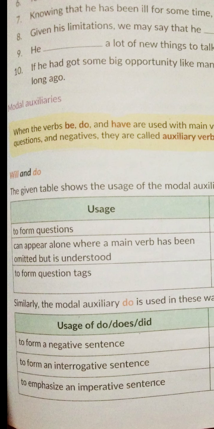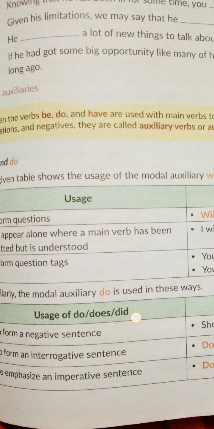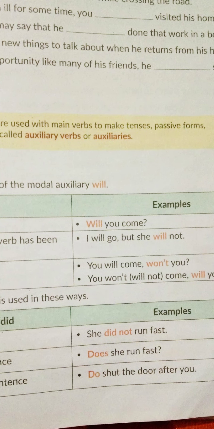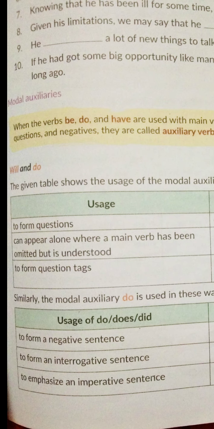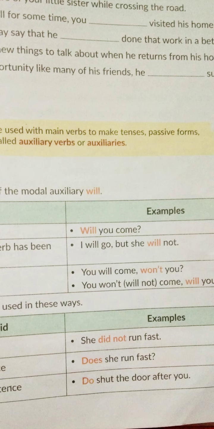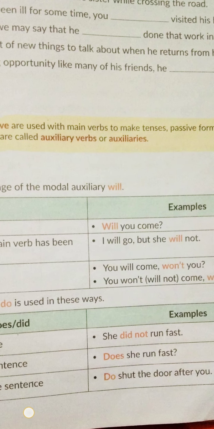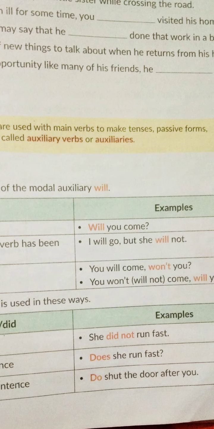Now similarly, the auxiliary "do" is used in these ways. To form a negative sentence, like she did not run fast. To form an interrogative sentence, does she run fast? Then to emphasize an imperative sentence, like do shut the door. So here we see how do, does and did, that is the do form of the auxiliary verb, are used in a sentence.